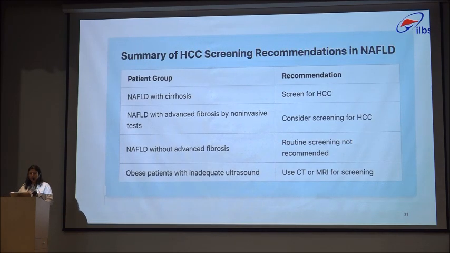So this is a summary of HCC screening recommendations in NAFLD as per this gastroenterology paper. NAFLD with cirrhosis: screen for HCC. NAFLD with advanced fibrosis by NITs: consider screening for HCC. NAFLD without advanced fibrosis: routine screening not recommended. And obese patients with inadequate ultrasound: use CT or MRI for screening.